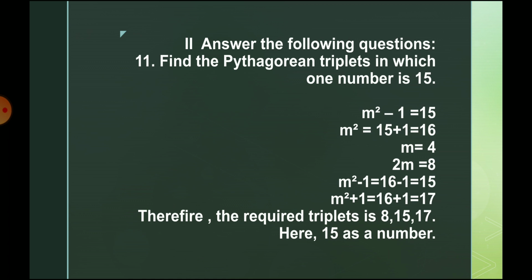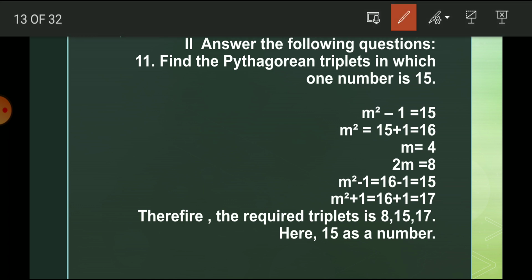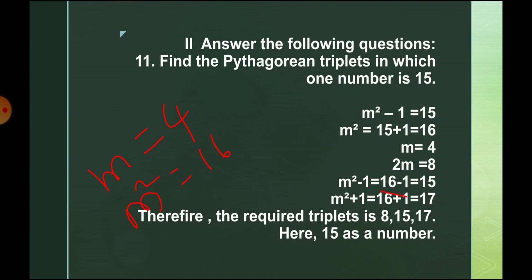Then m square minus 1. The value of m is 4, so m square is 16, and that's why we can put 16 here. So 16 minus 1 is 15. Then m square plus 1 is 16 plus 1, which is equal to 17. Therefore the required triplet is 8, 15 and 17. Here 15 is already there.